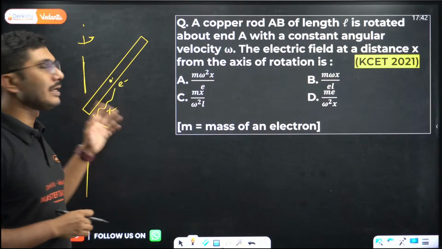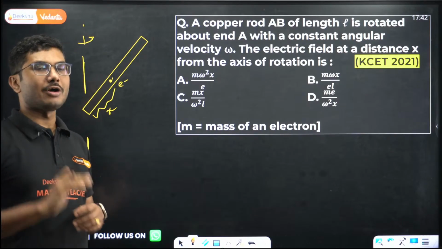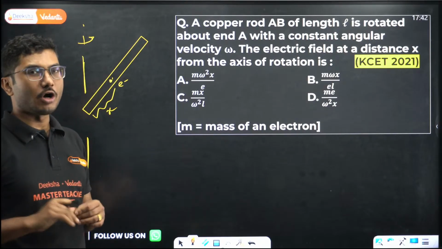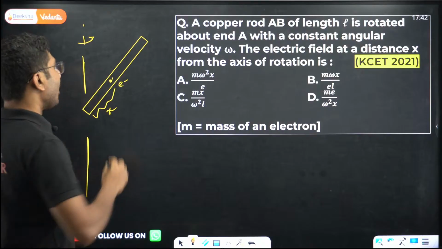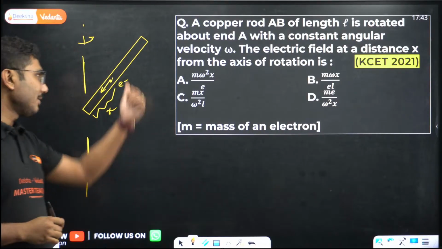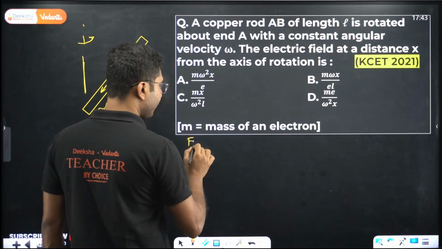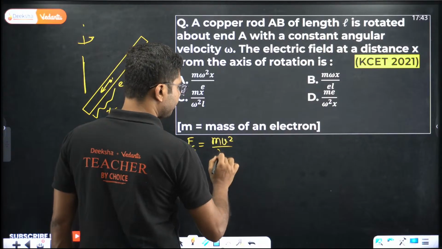When something is rotating, the force that is necessary for rotation is called centripetal force. So this electron will experience a centripetal force towards the center. Okay, what is the formula for centripetal force? If you remember, it is mv square upon r.